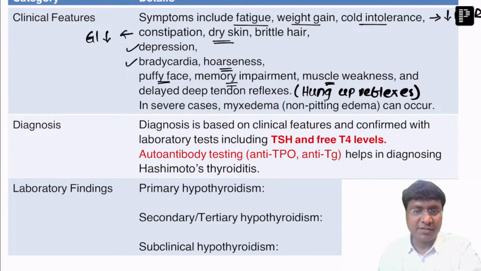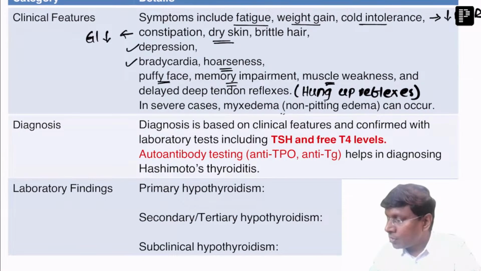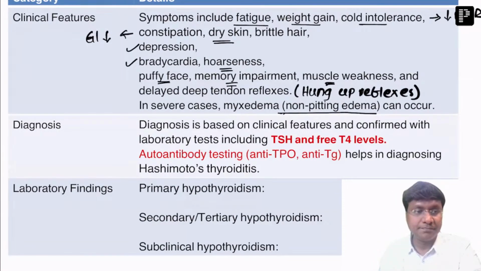Muscle weakness. What could be the reason for muscle weakness? Because thyroid hormone is required for protein metabolism within the muscle, and when thyroid hormone is not there, protein metabolism does not occur, and that will result in muscle weakness, right? And in severe cases, there will be non-pitting edema as well. So these will be the clinical features that you will have in patients with hypothyroidism.